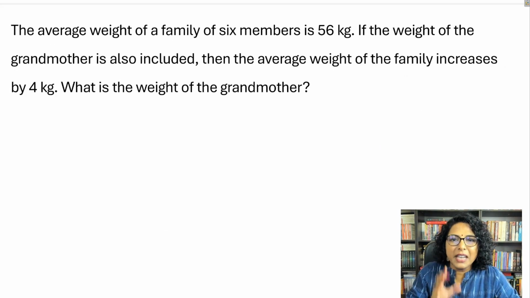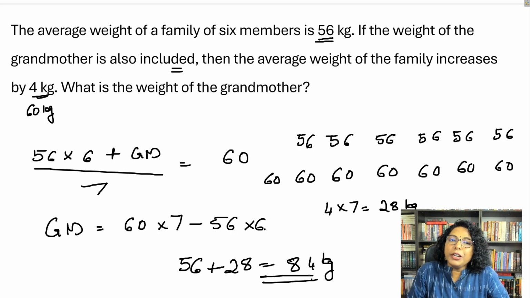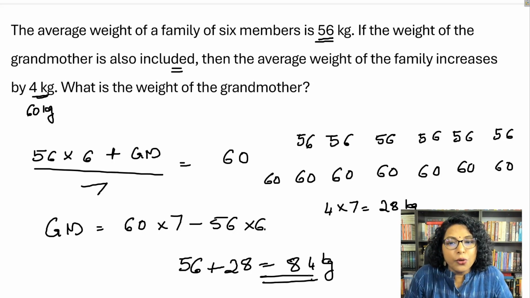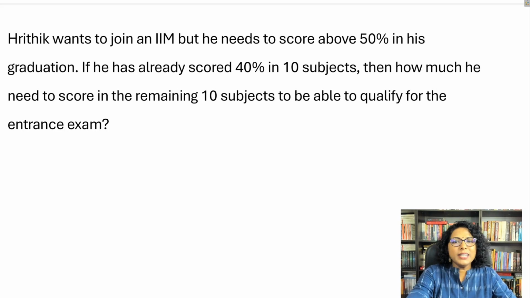Now try the same method over here. The weight of the grandmother is 84 kg, because she is bringing that 4 kg extra. So 4 into 7, including the grandmother, now there are 7 members. So 4 into 7, 28 extra. So the weight of the grandmother would be the average, 56, plus 28. Let's try this last question.